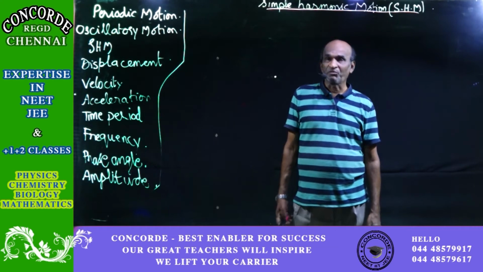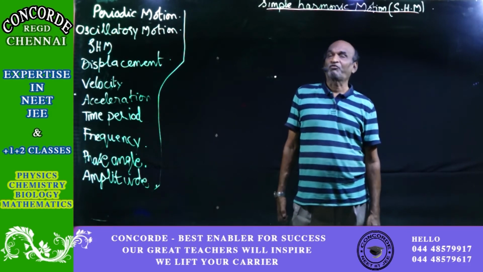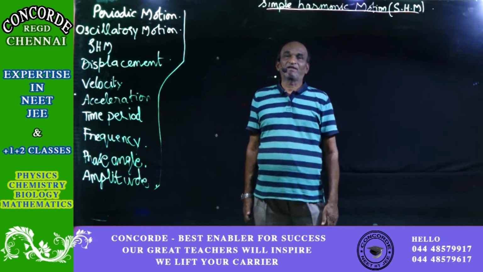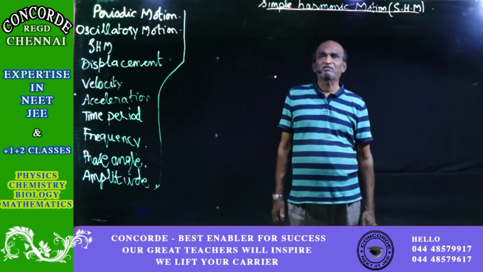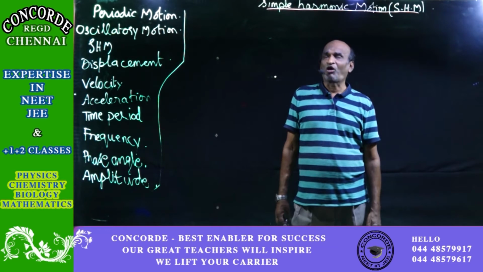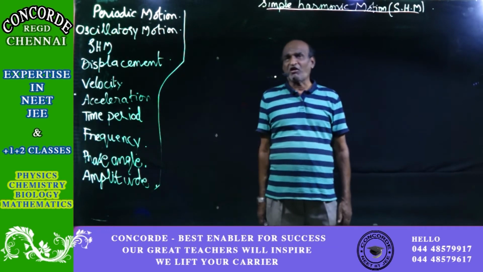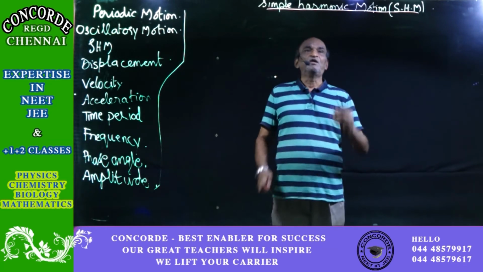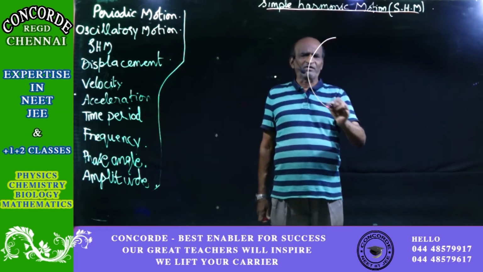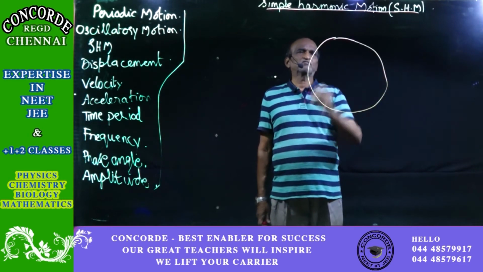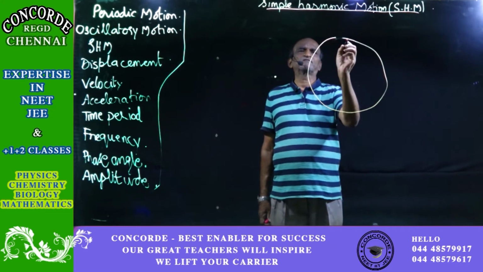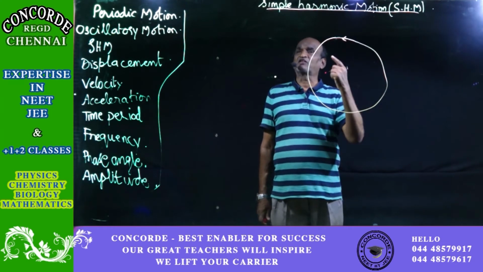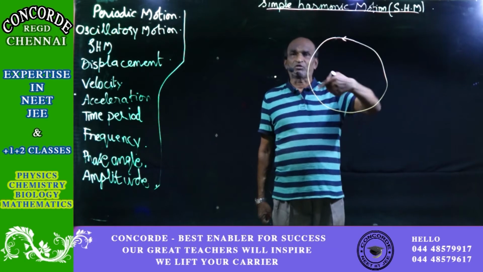And one such motion, a special case of oscillatory motion, is the simple harmonic motion. The simple harmonic motion is defined as that which is obtained by the projection of a uniform circular motion on the diameter of a circle. So, uniform circular motion. What do you mean by the word uniform here? Uniform circular motion means along the circle, the speed is a constant. That is why it can have a uniform motion.